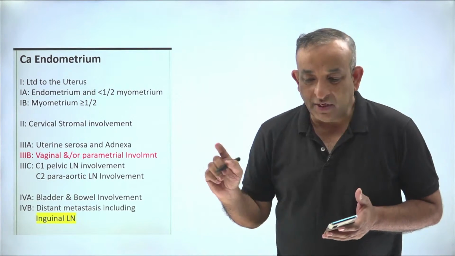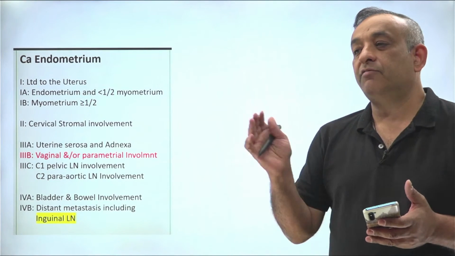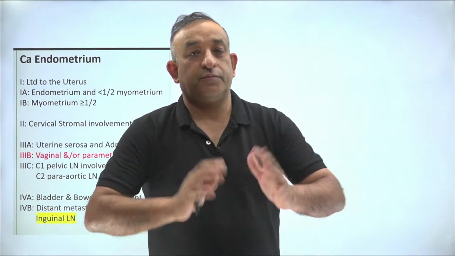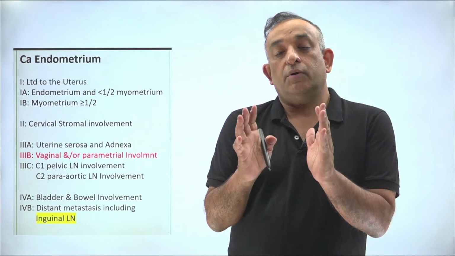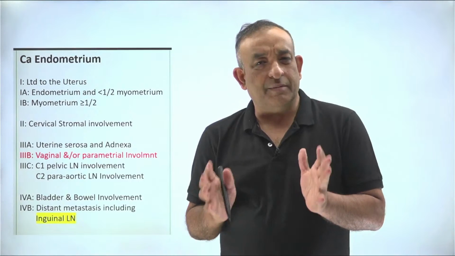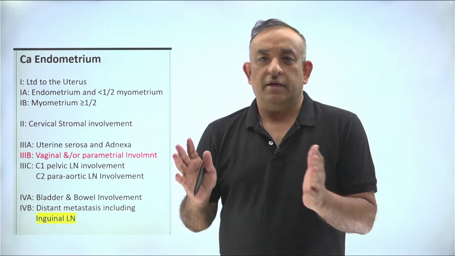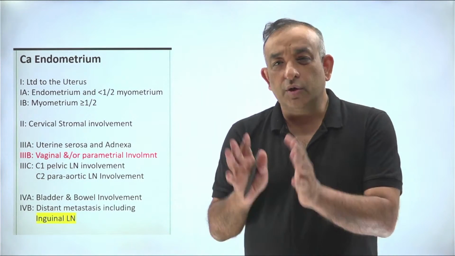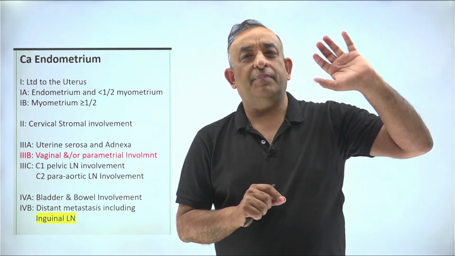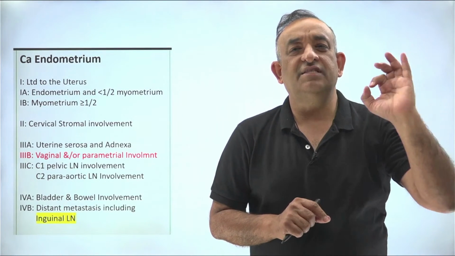Now, what is the method of staging of CA endometrium? Might as well tell you that. When we have a woman with post-menopausal bleeding, let's say she's 56 years of age, and when I examine her vulva, vagina, cervix, grossly everything looks fine. First thing to do in the OPD, examine her. If nothing is wrong, locally no lesions, then we do a pipelle endometrial biopsy. I send the biopsy to the path lab, and the report says that the patient is having CA endometrium.